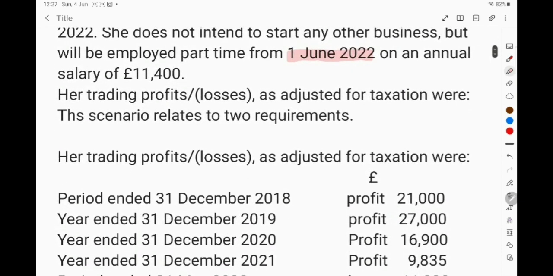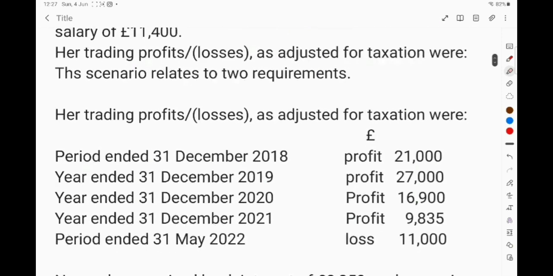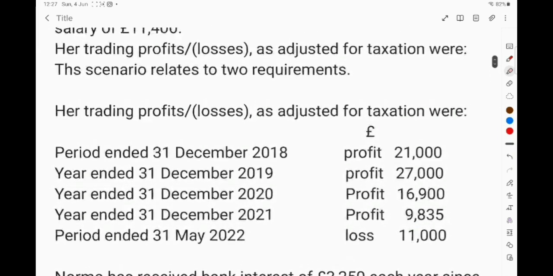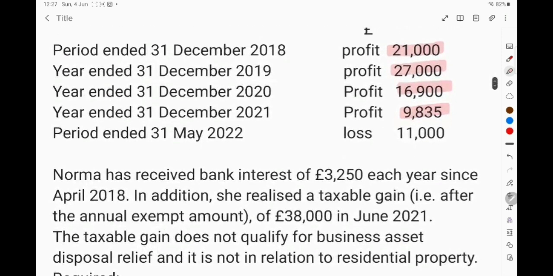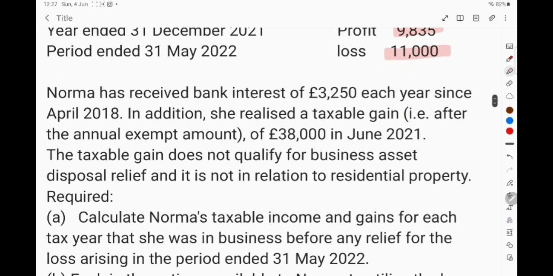Her trading profit and losses, adjusted for taxation, are given. For the period ended 31st December 2018 the profit is 21,000, and so on. For 31st December 2019 it is 27,000, then 16,900, then 9,835 of profit, but in the period ended 31st May 2022 she suffered a loss of 11,000. Norma has received bank interest of 3,250 each year since April 2018.